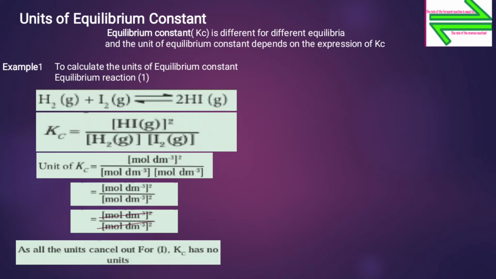We know Kc is the ratio of the equilibrium concentration of products over the equilibrium concentration of reactants, each raised to the power of its stoichiometric coefficient, which is different for different equilibria. Therefore the unit of Kc is also different.